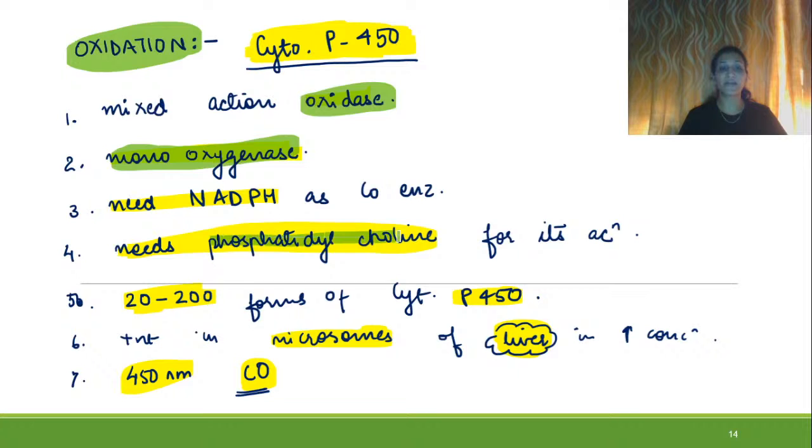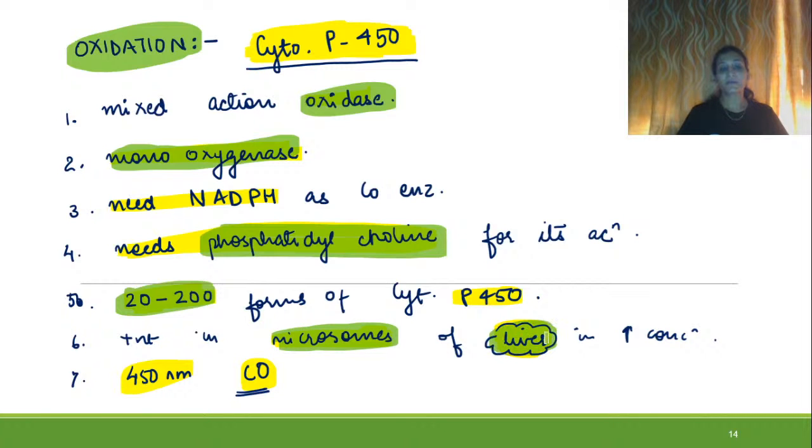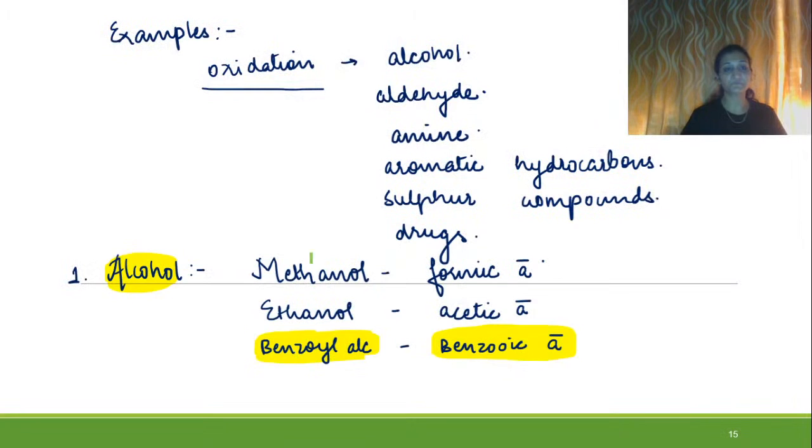It needs phosphatidylcholine for its action. There are many forms of this cytochrome P450, 20 to 200 forms. They are present in the microsomes of the liver, and it shows its absorption when exposed to carbon monoxide at 450 nanometers.